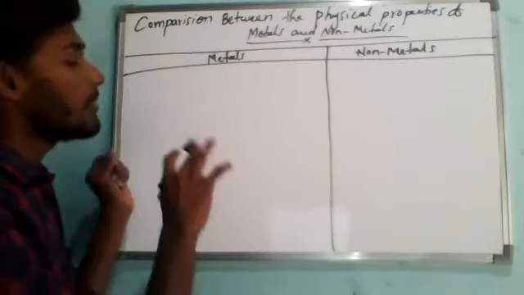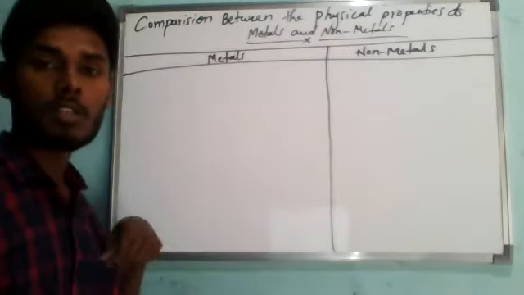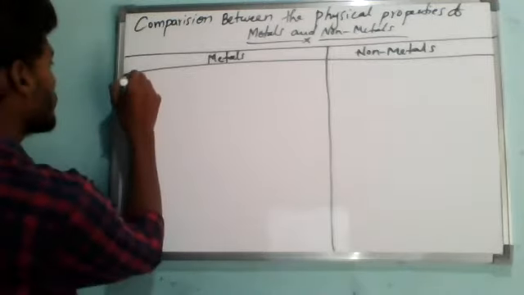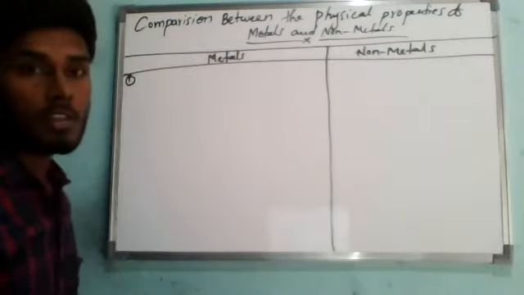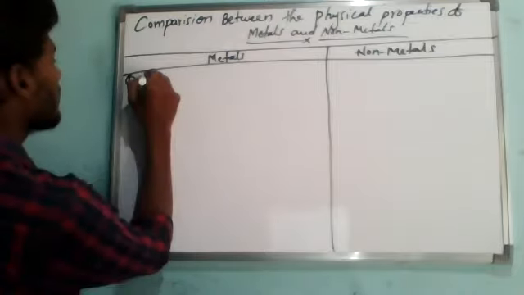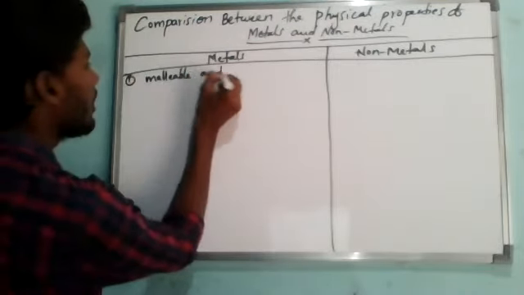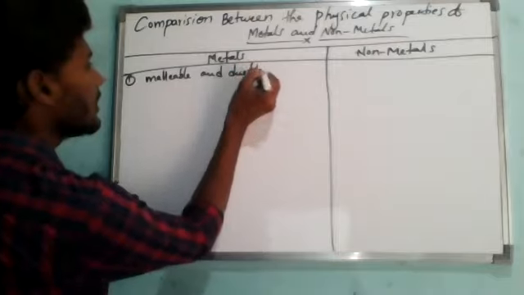If it comes to the main differences in physical properties, if we take the first one, metals are malleable and ductile in nature.